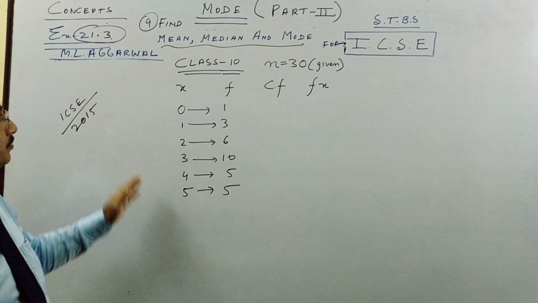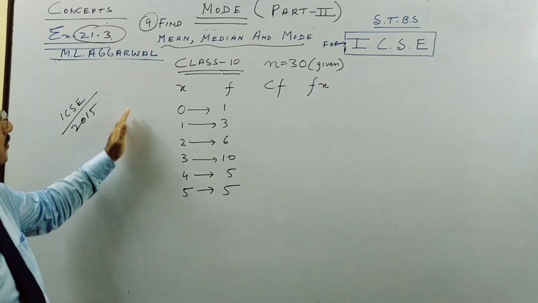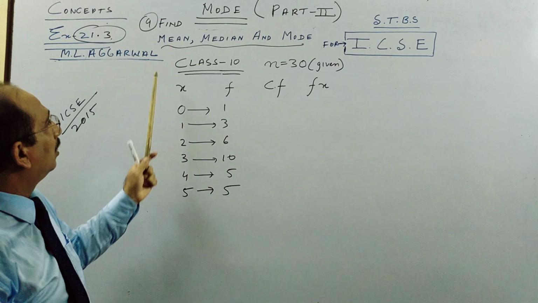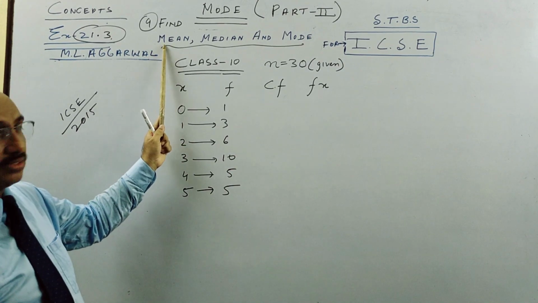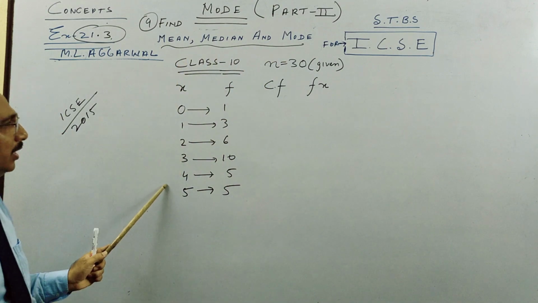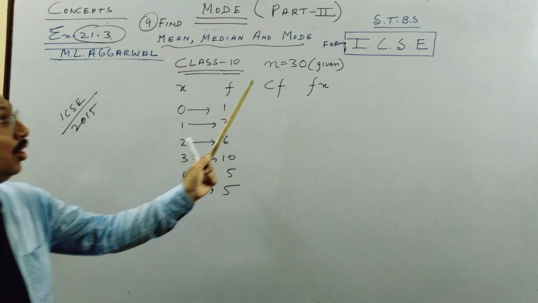Now we take second question, number 9. You will see here we have to find all 3. So it is a mixed question, I told you: find mean, median, mode of the following. This is the class assessment of 30 students.